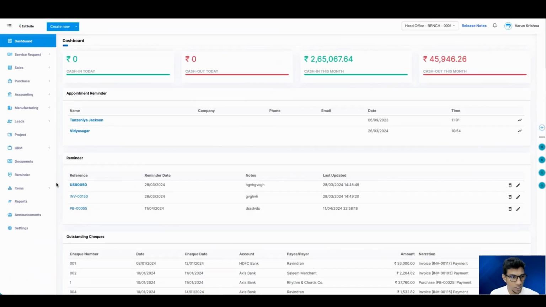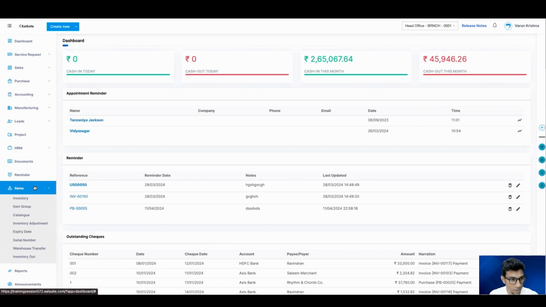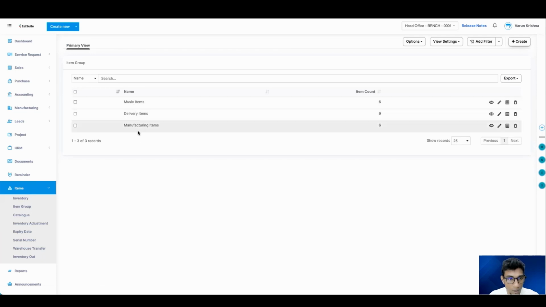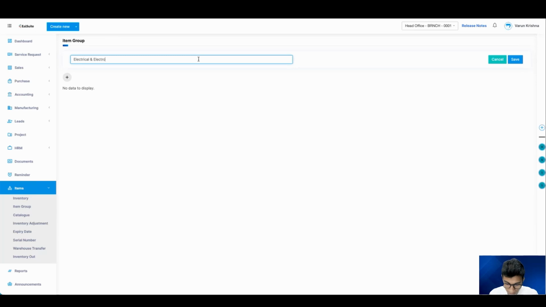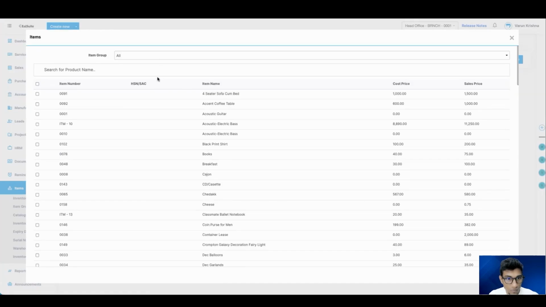All right, so let's take a look into our item section. Let's go into our item group section. So we have multiple item groups like music items, delivery items, manufacturing items. Now let's see how to create a new item group as well. So electrical and electronic items. So we can add the items right now.